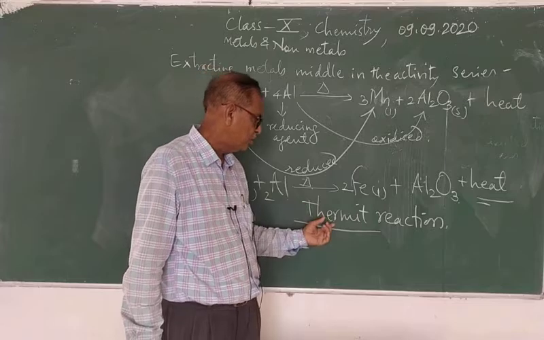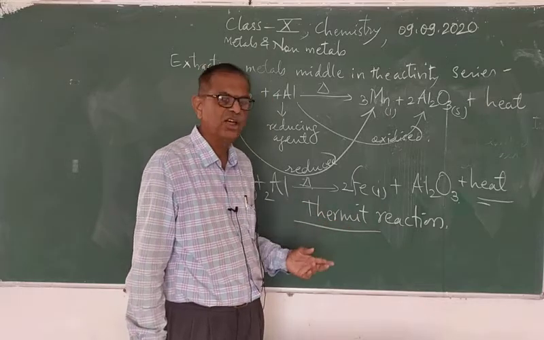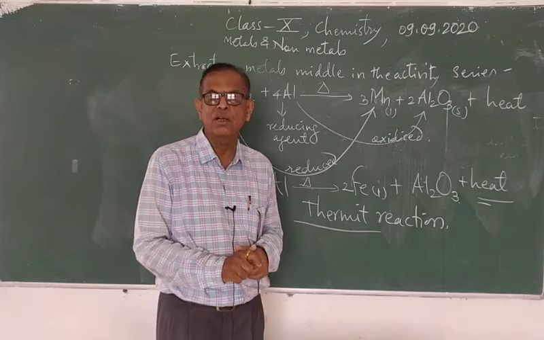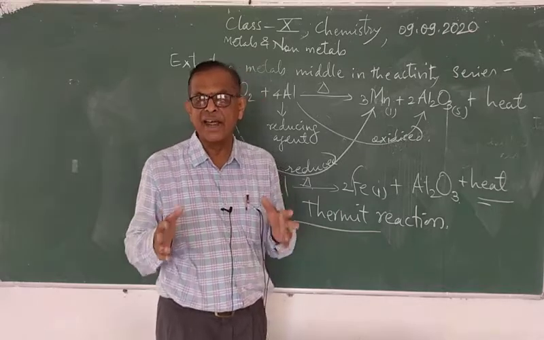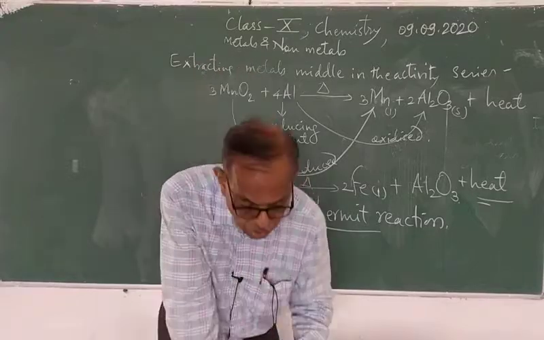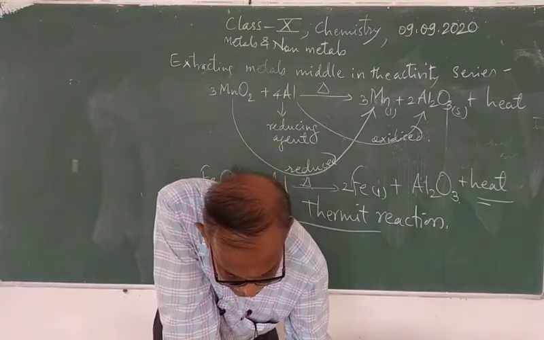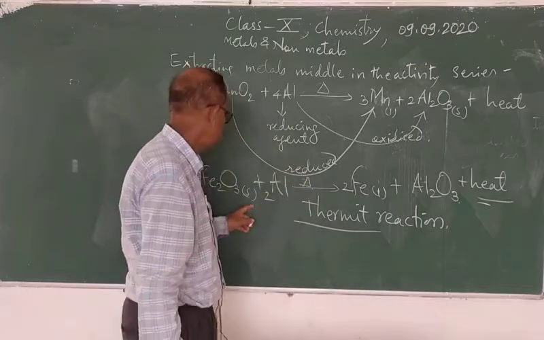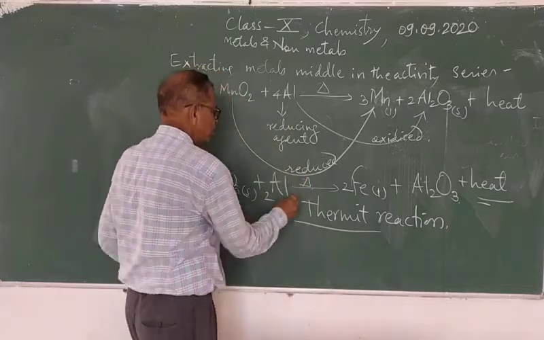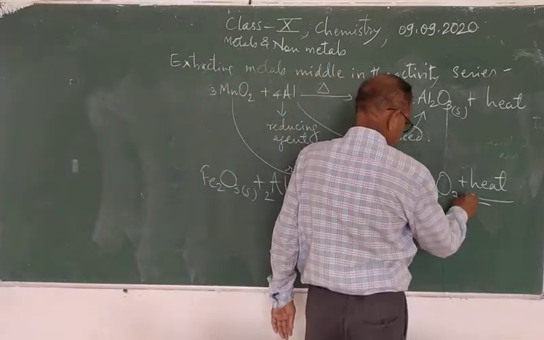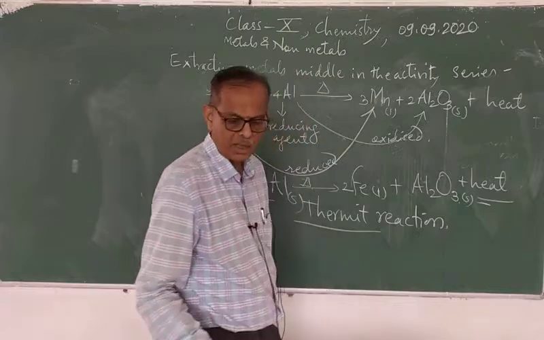The reaction is known as the thermite reaction, and it is also used for repairing cracked machine parts. So here the oxide is solid, aluminium is also solid, iron is liquid, and the aluminium oxide is solid plus heat.